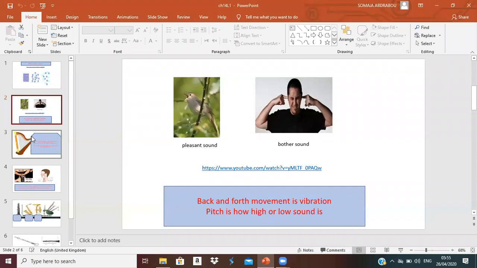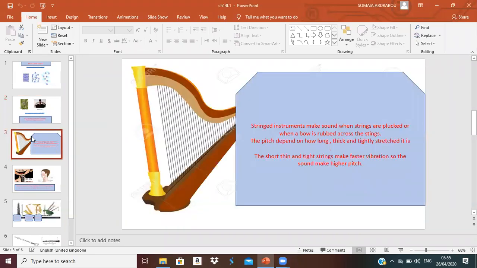Now, some instruments also make sound by vibrating. This stringed instrument makes sound when the strings here vibrate, by plucking them or rubbing them with a bow. Which one will have high pitch and which one will have low pitch?